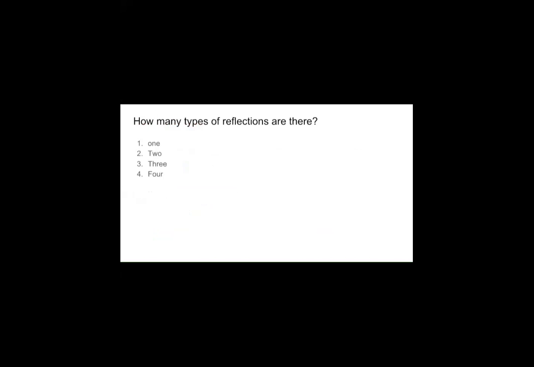So students, today we saw reflection and its types. So how many types of reflections are there? Option number 1 is 1. Option number 2 is 2. Option number 3 is 3. And option number 4 is 4. Definitely we saw 3 types of reflection today. The first one was regular reflection. Second one was irregular reflection or diffuse reflection. And third one was the multiple reflection.